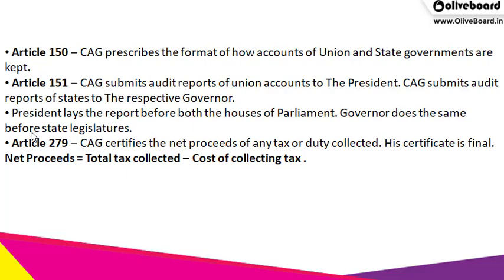Article 151: CAG submits reports of union accounts or central accounts to the president, and for states to the respective governor. The president lays the report before both the houses of the parliament. So this is the process, this you should remember.